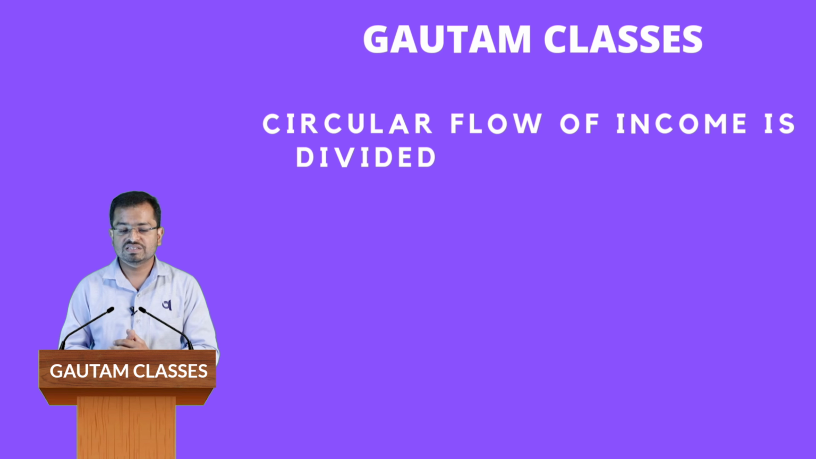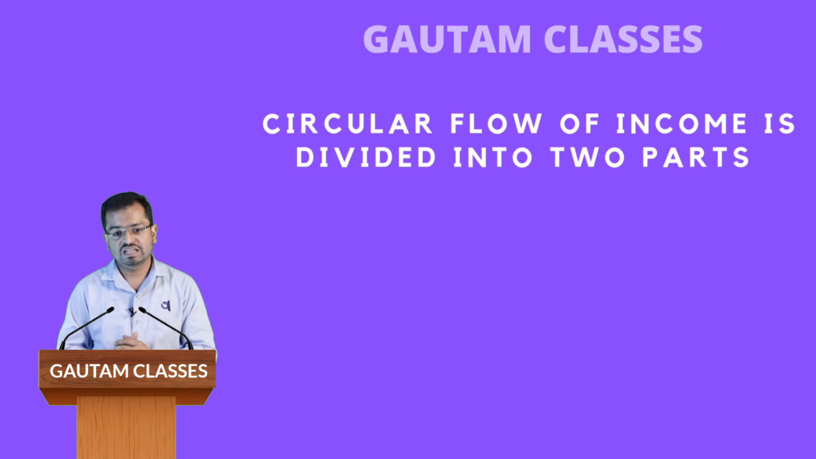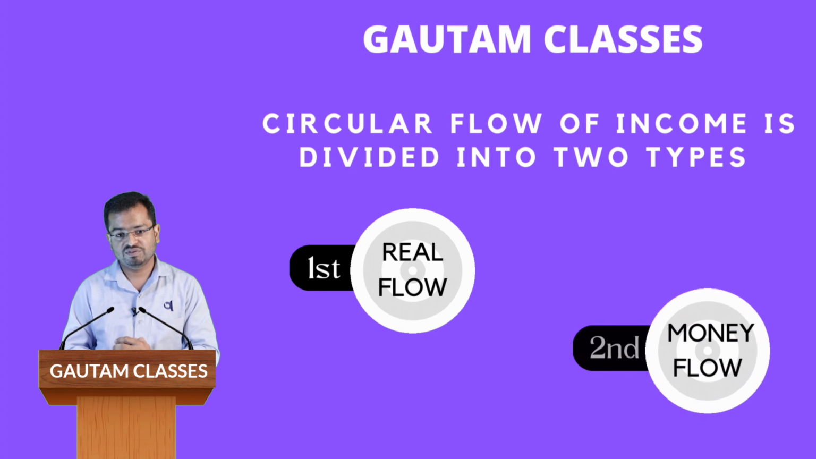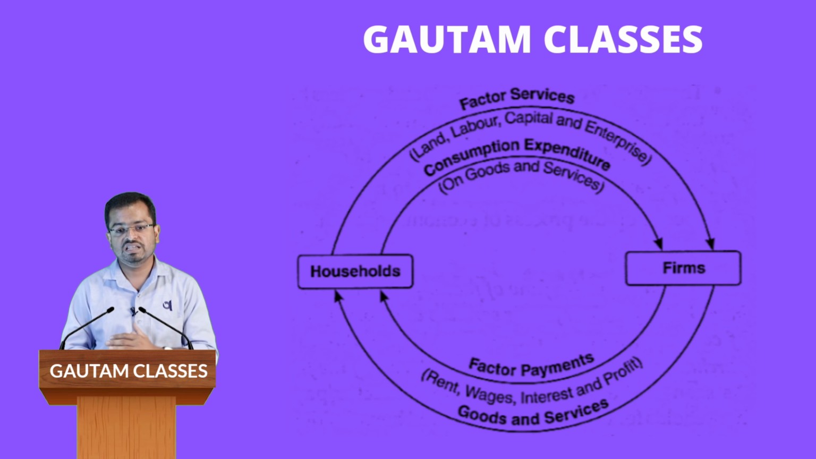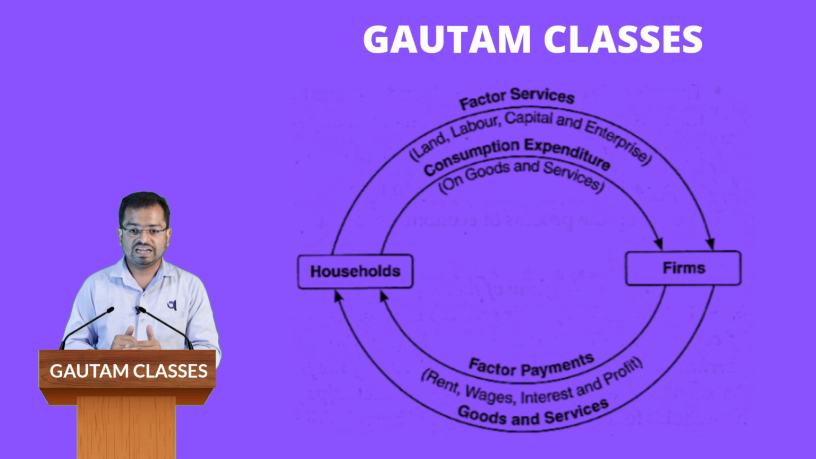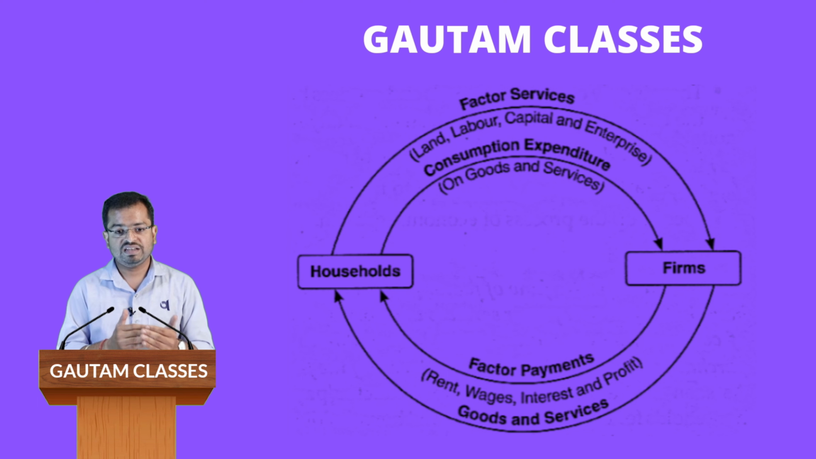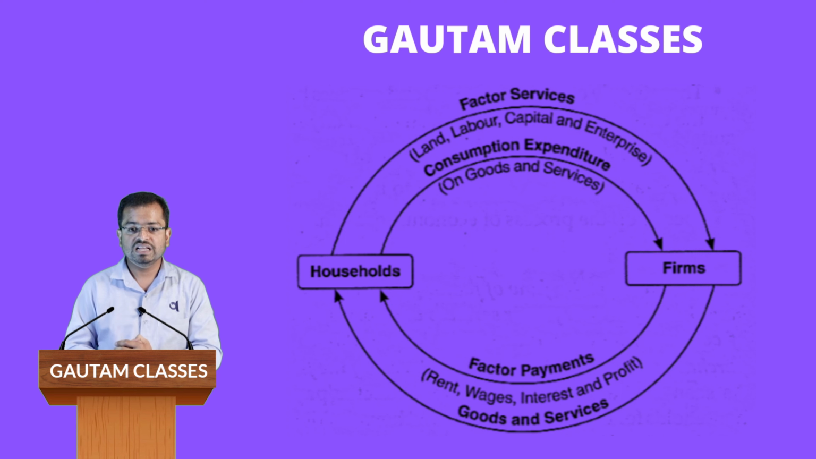Here you can divide the circular flow of income into two parts. First is the real flow and second is the money flow. The outer loop which you can see in this diagram is called the real flow, and the inner loop is called the money flow. In real flow, only factor services are supplied by the household and the firm supplies goods and services. Whereas in the inner loop, that is the money flow, only money is supplied, first from the firm to the household as factor payment, and once again from the household to the firm in the form of consumption expenditure.